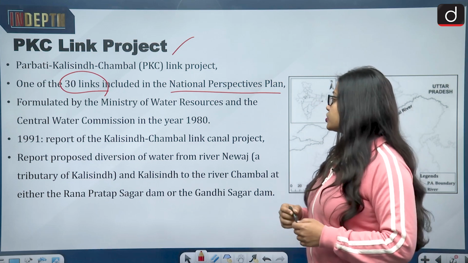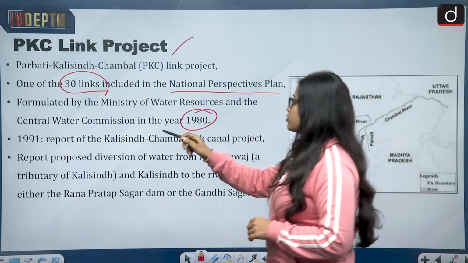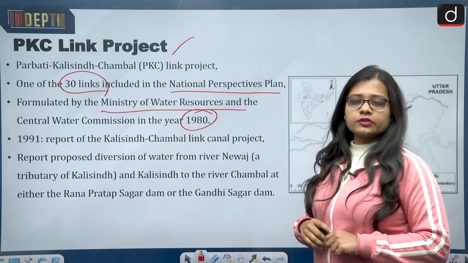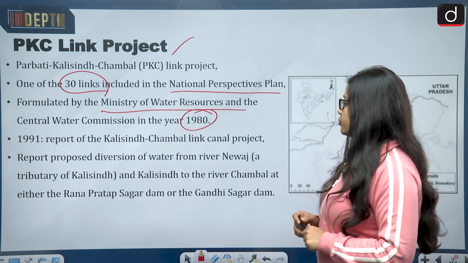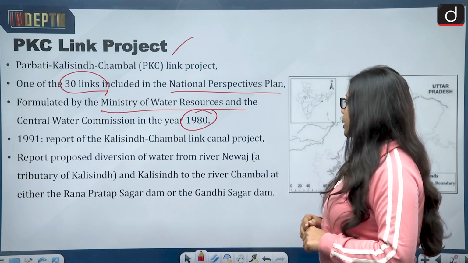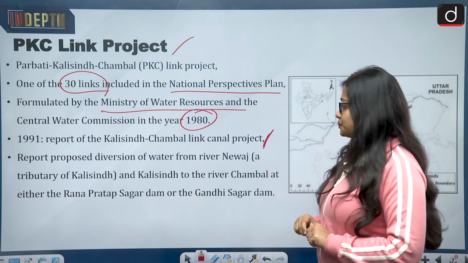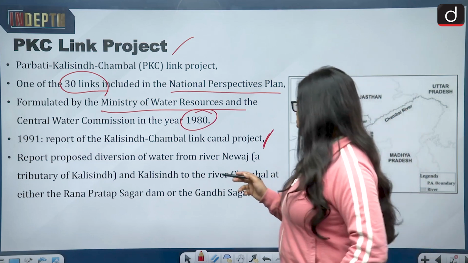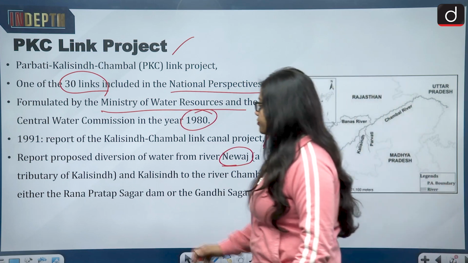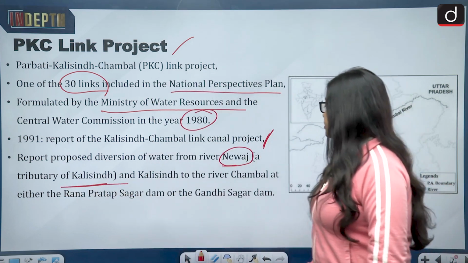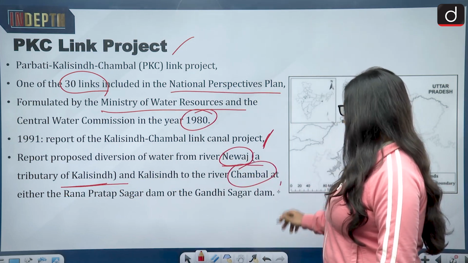It was formulated by the Ministry of Water Resources and the Central Water Commission in the year 1980. Then there was a report in the year 1991. This was a report of the Kali Sindh Chambal Link Canal Project. In that year the report was submitted. The report proposed diversion of water from the river Nevaj, a tributary of Kali Sindh, and Kali Sindh to river Chambal at either the Rana Pratap Sagar Dam or the Gandhi Sagar Dam.